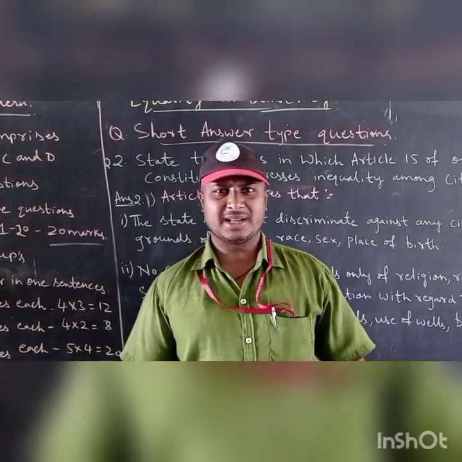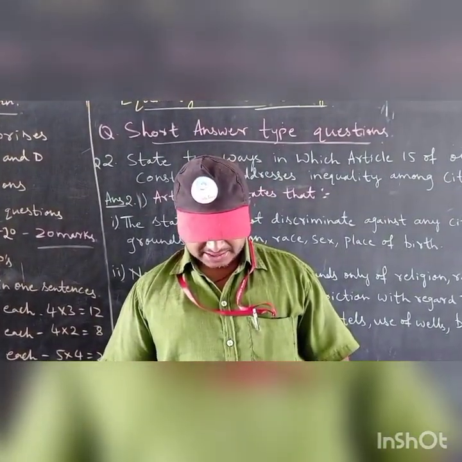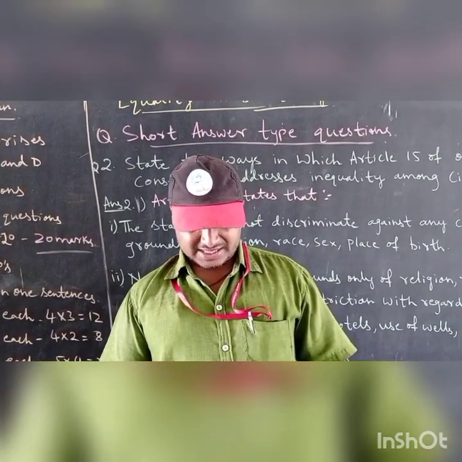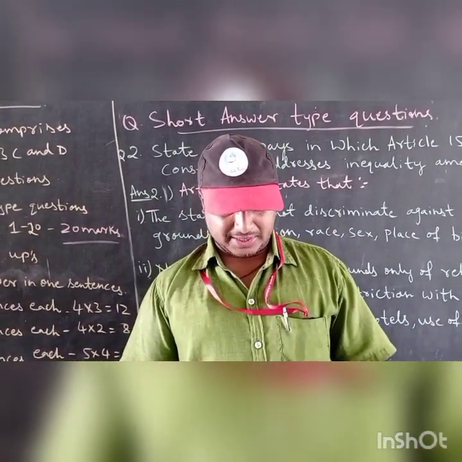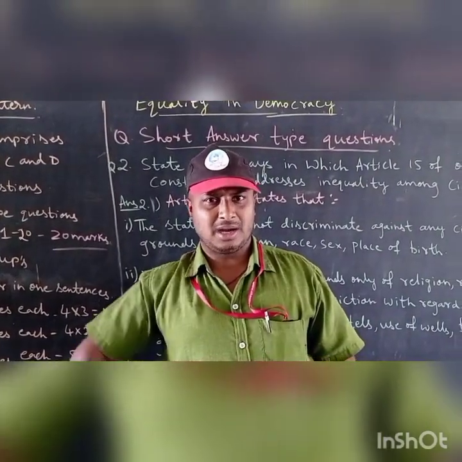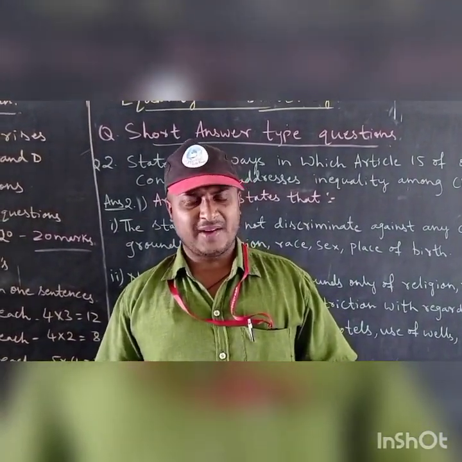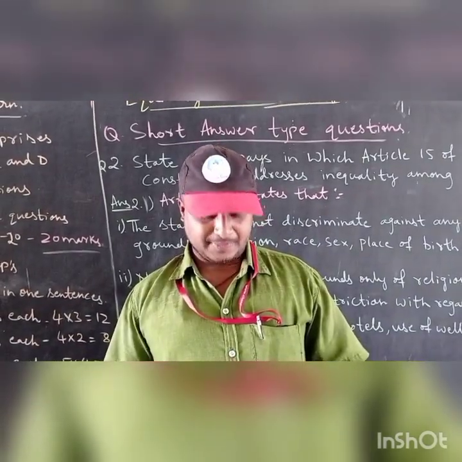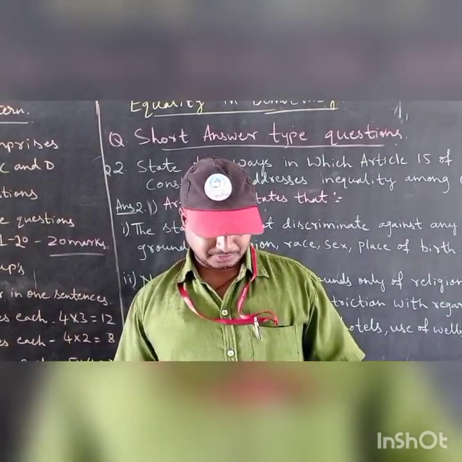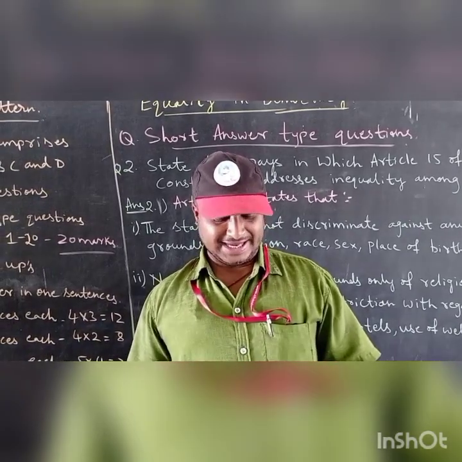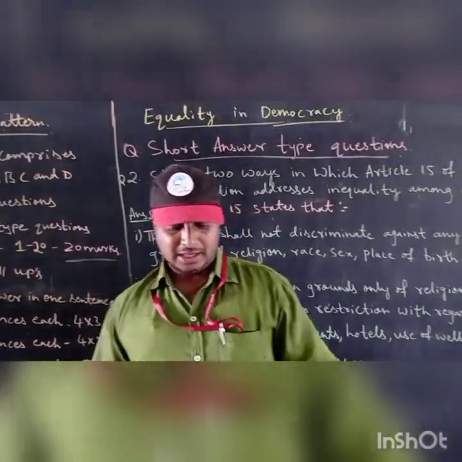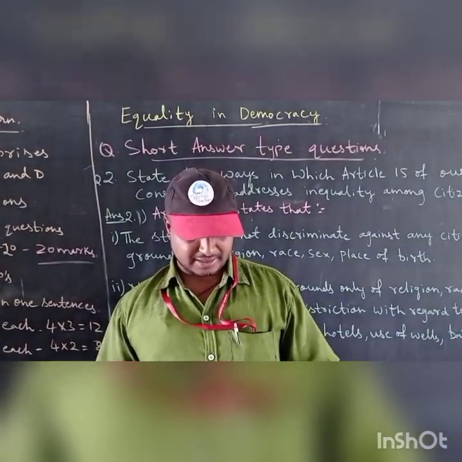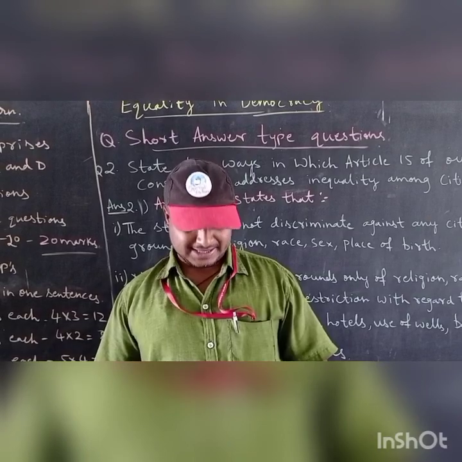How will you write the long answer type question? Next, the question may be asked like this. What are the provisions mentioned in our Constitution with regard to equality among citizens? Already we have revised this question in our revision chapter. Every person is equal before the law. This means that every person, right from the Prime Minister of our country to the domestic worker or the common man, all are equal and they have to obey the same laws.